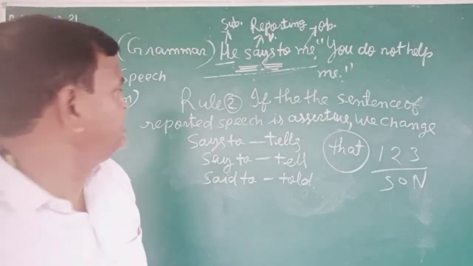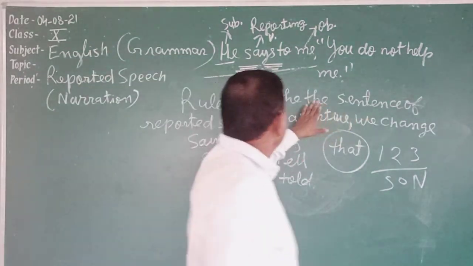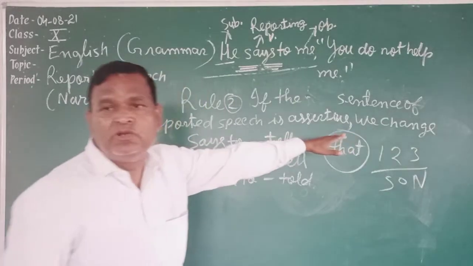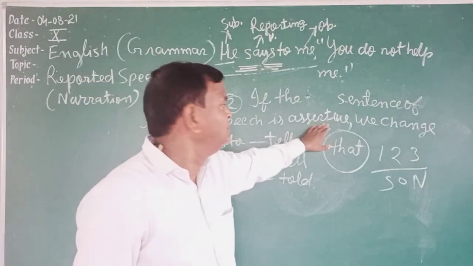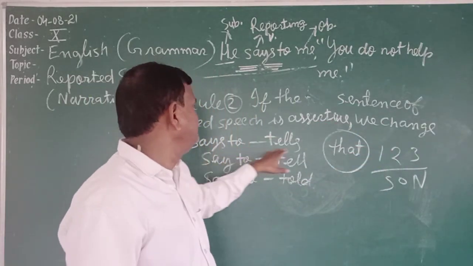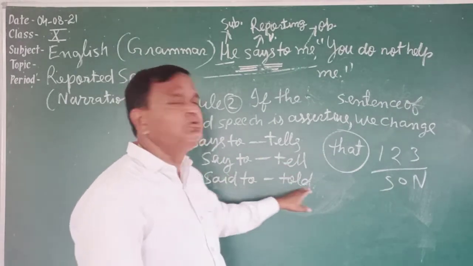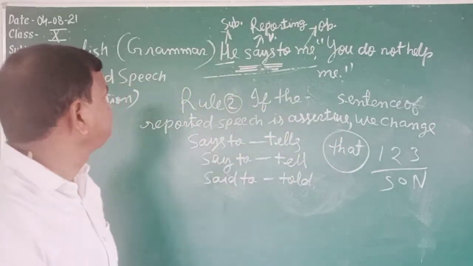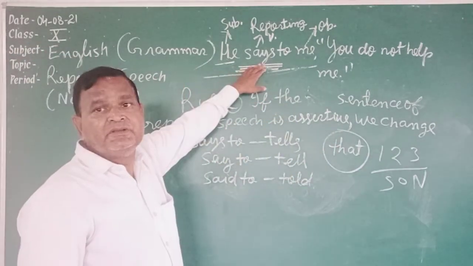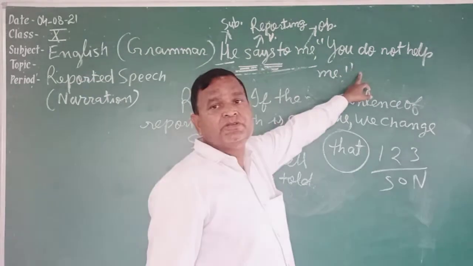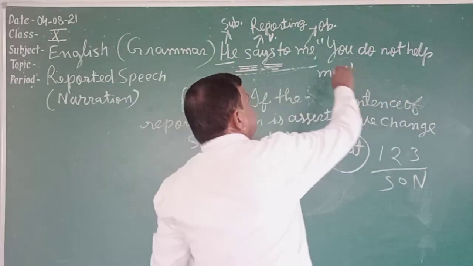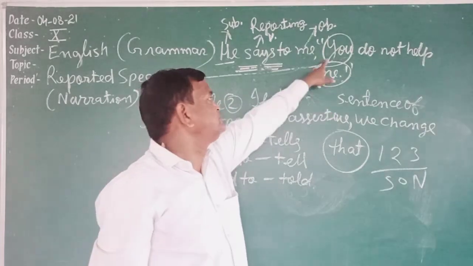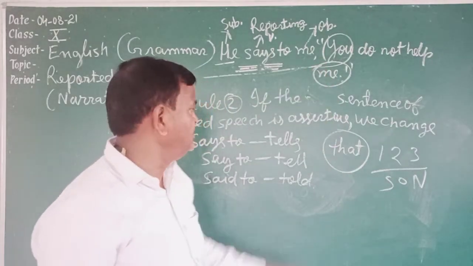Second rule says, if the sentence of reported speech is assertive, assertive means positive or negative both, so we change says to into tells, say to into tell, and said to into told. And after removing inverted comma, you use that. Says is present tense. The tense of reported speech will not be changed. Only pronoun will be changed. Two pronouns have come here. One is you, another is me. You is second person, me is first person. So let's apply this rule.